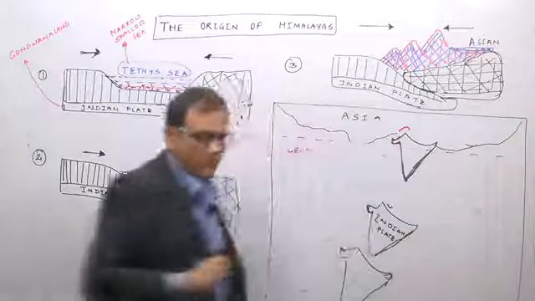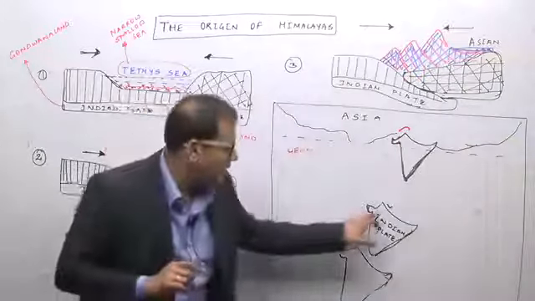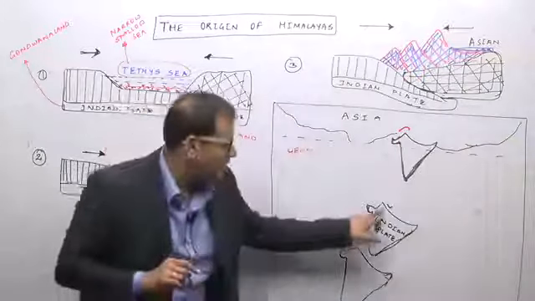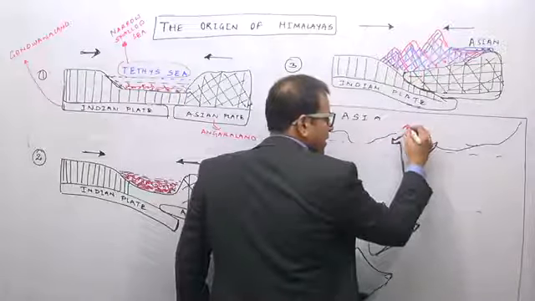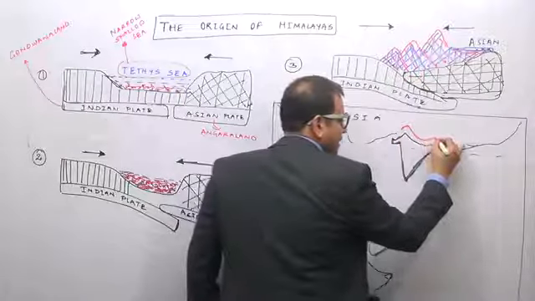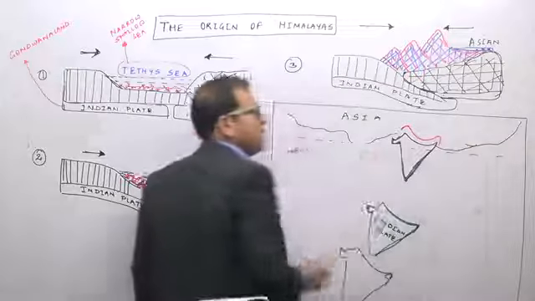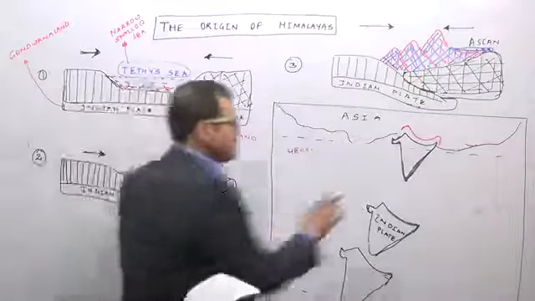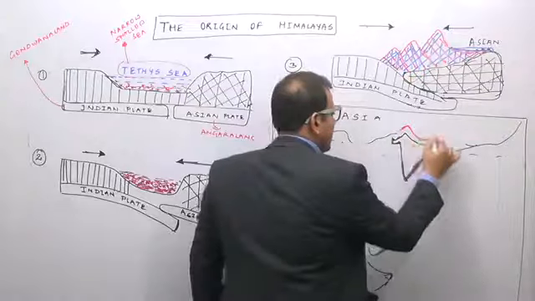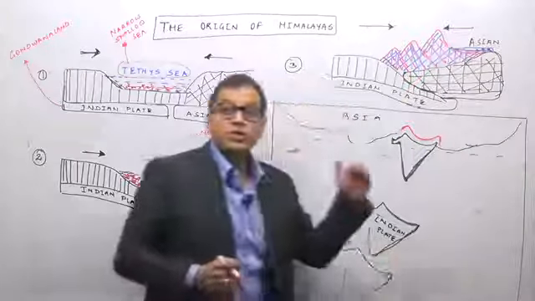Because the Indian plate had two extending arms, you can see there were two extending arms. One arm is this, shown by the Aravali mountain system. The other arm is this, and in the middle the Indian plate is sagging down. Similarly, the collision also occurred, resulting in the formation of a hairpin bend in the Himalayas, then sagging down of the Himalayas, and then again the hairpin bend in the Himalayas. As a result, the Himalayas are convex to the south.